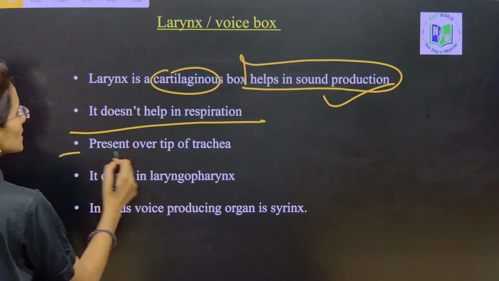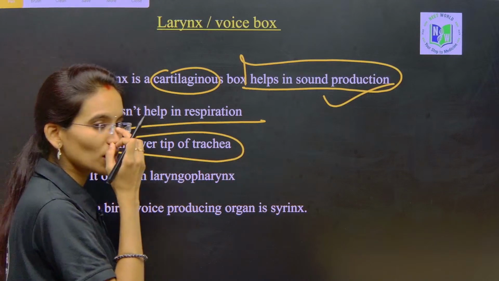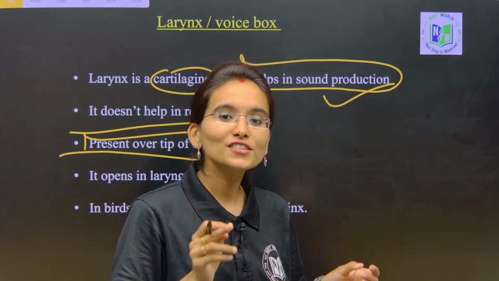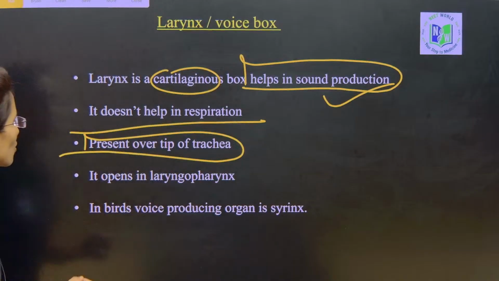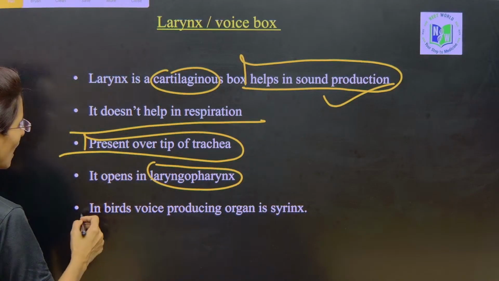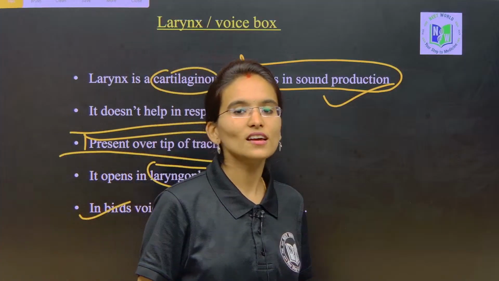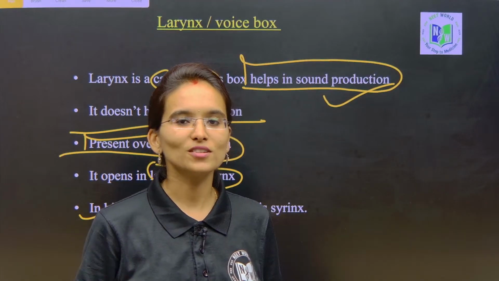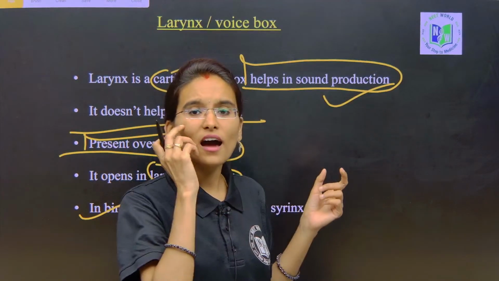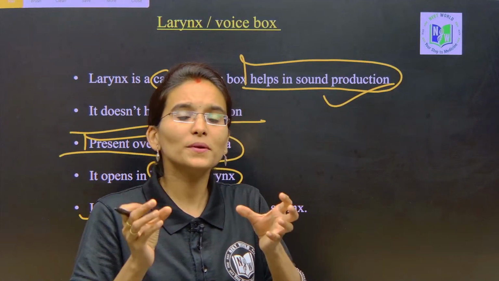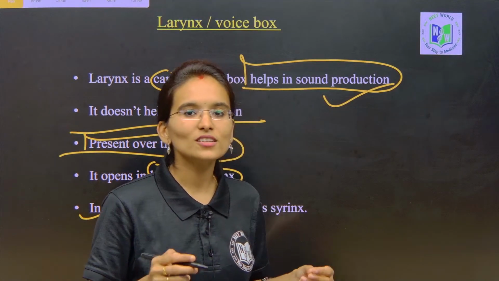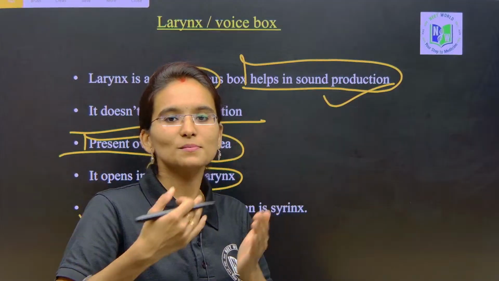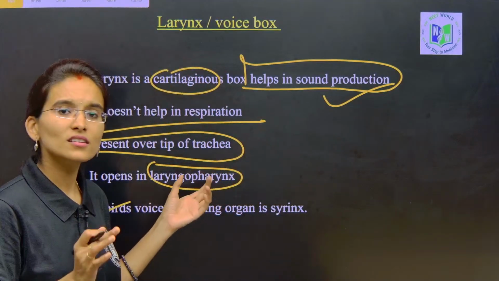And next, it is present over the tip of the trachea. At the tip of the trachea we find the larynx, and it opens into the laryngopharynx, right. Since the larynx is the sound producing organ, we also call it the voice box. The larynx has two vocal cords, which vibrate whenever sound is produced. So there is no role in respiration, but it is part of the respiratory tract meant for sound production, my dear students.